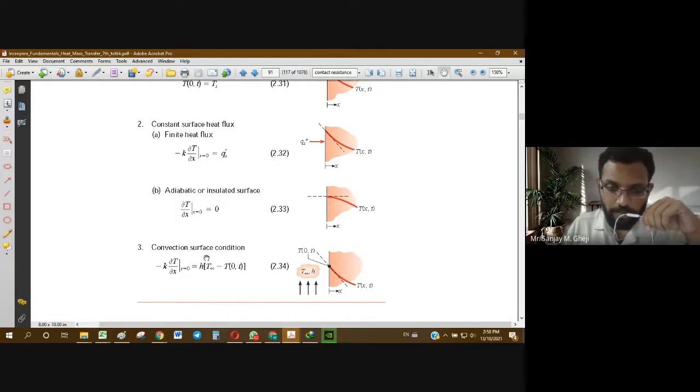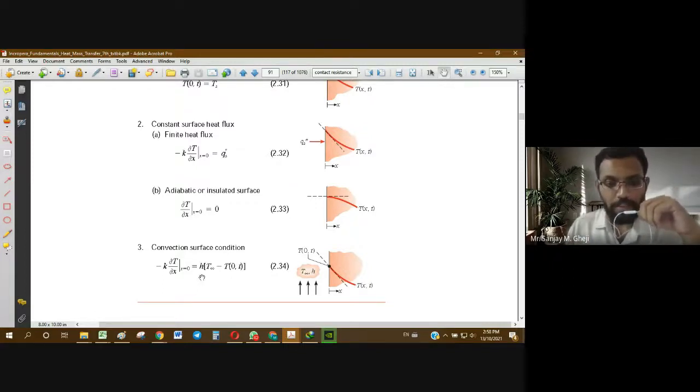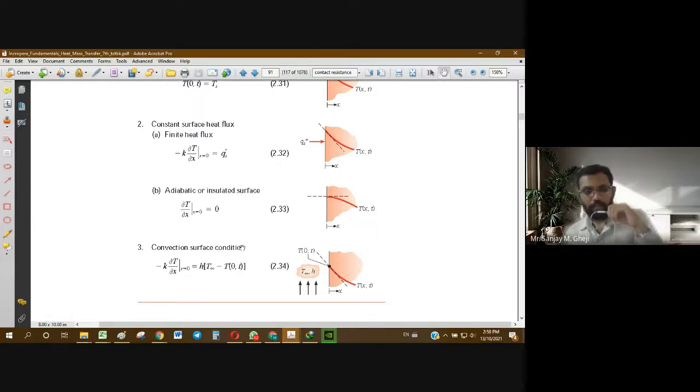This type of boundary condition we have used at appropriate places in various cases of derivation. Here we equate like this: minus k dT/dx is equal to hA ΔT. A being common on both sides, it is missing from this equation.